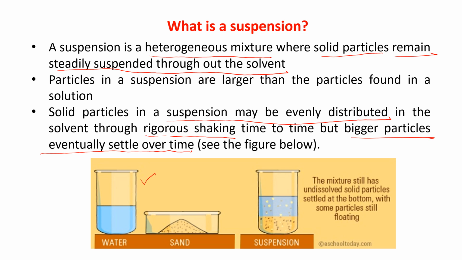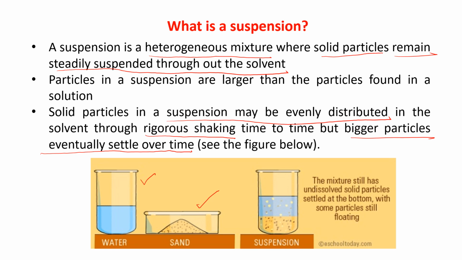We have taken water in a glass and then sand in a bowl and then mix these two. And then you stir it. The sand will be evenly distributed throughout, and then allow it to settle down for some time.